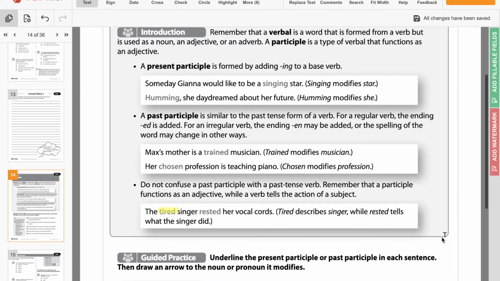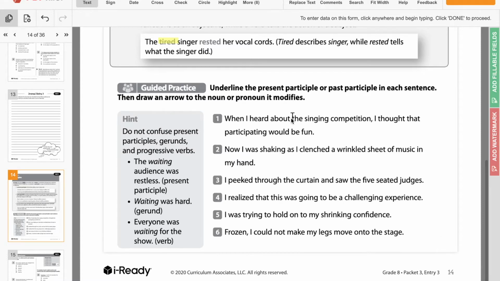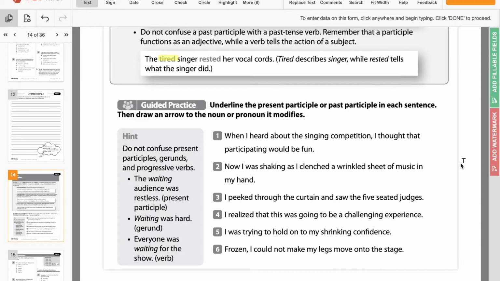So let's take a look at this guided practice together, and then you guys are going to do page 15 on your own. So let's go through this really quickly. The directions say underline, I'm going to highlight as always, the present participle or past participle in each sentence, then draw an arrow to the noun or pronoun that it modifies. So that would just mean the noun or pronoun that it describes. Hint, do not confuse present participles, gerunds, and progressive verbs.